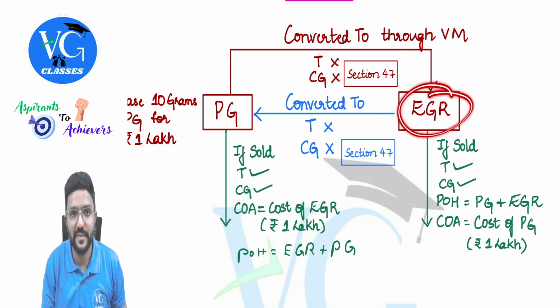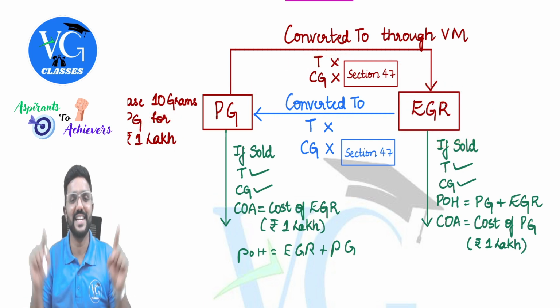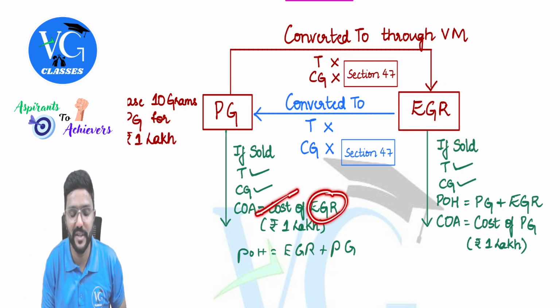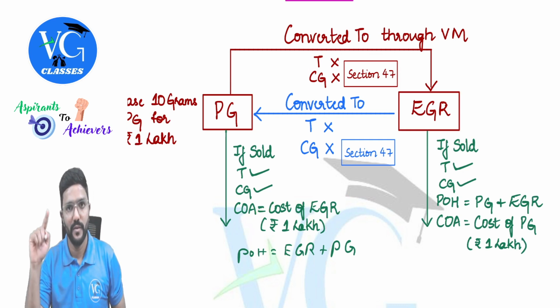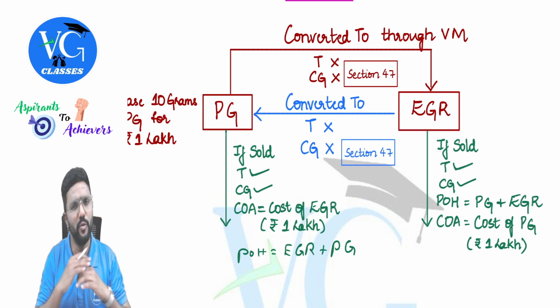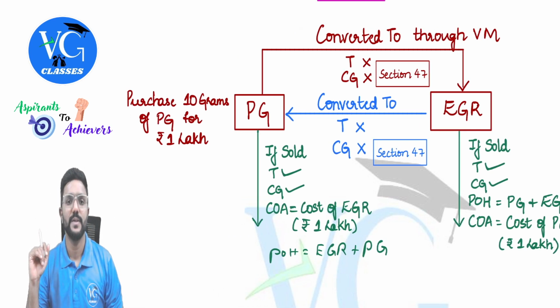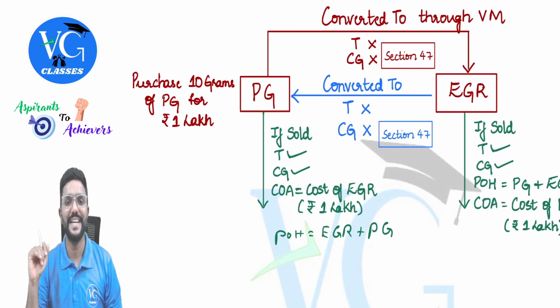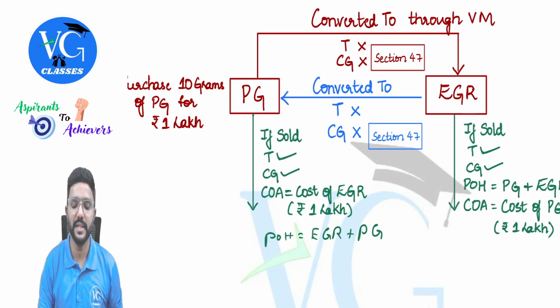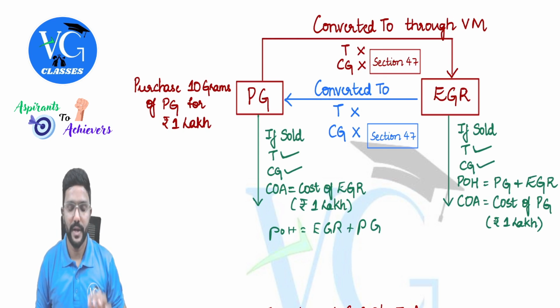For EGR, what was the cost of acquisition? 1 lakh. Now that is reconverted into physical gold. What is the cost of physical gold? The cost of EGR, which was 1 lakh. It is just like a cycle, guys. What went, came back. And the period of holding will be the period of holding of EGR plus physical gold, both put together. Fine, guys. So this is with respect to converting physical gold into electronic gold receipts, or reconverting electronic gold receipts into physical gold. Okay, next.